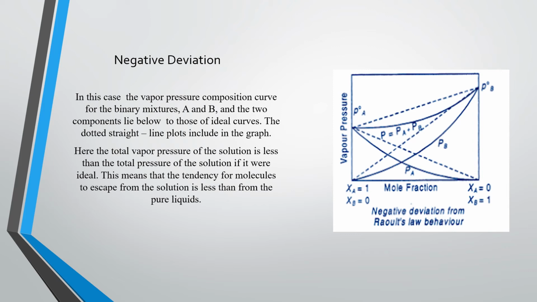So here this is pure solvent PA, and this is pure solvent PB, and this is the total, P is equal to PA plus PB. So negative deviation from the Raoult law, right?